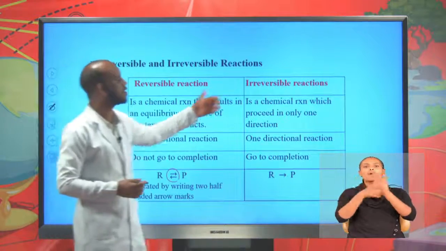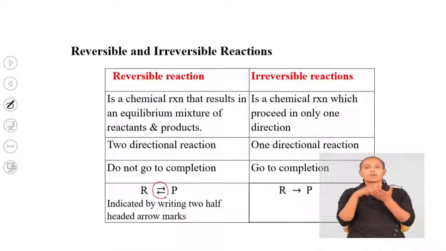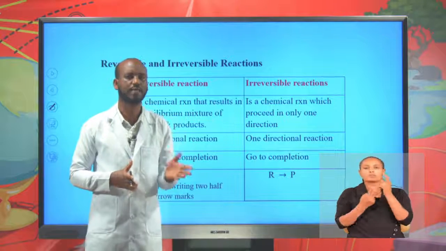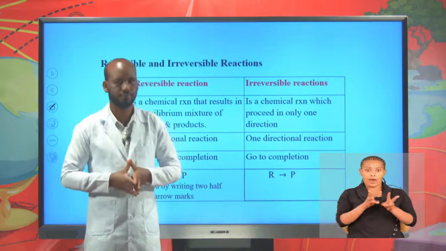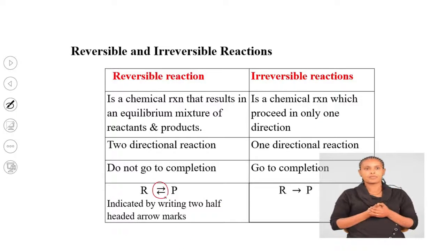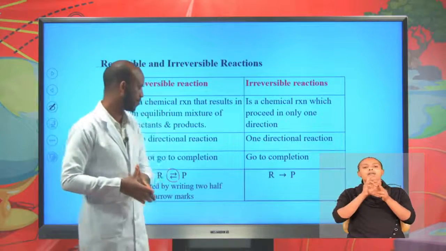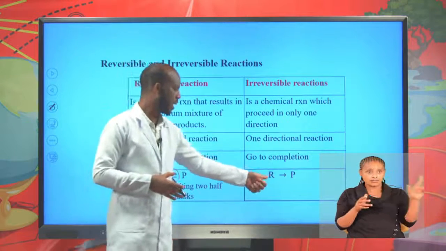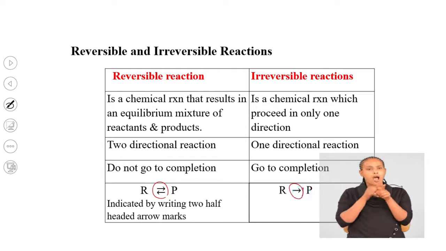What about an irreversible reaction? This is a chemical reaction which proceeds only in one direction, from reactants into products. It is a one-way reaction. It goes to completion. Reactants are completely converted into products in an irreversible reaction. We use a single arrow to show the reaction is irreversible.